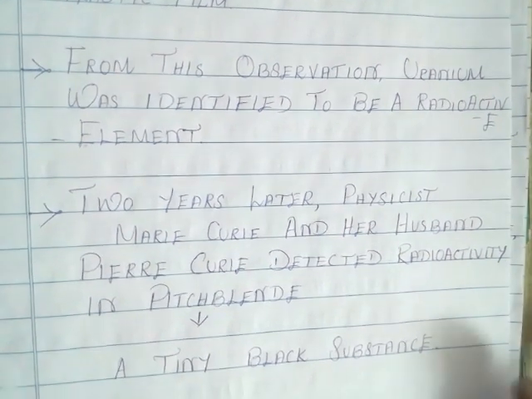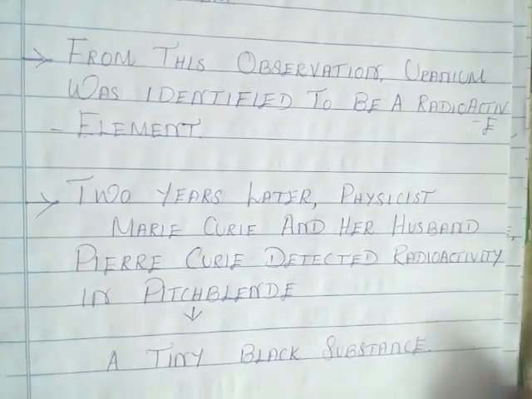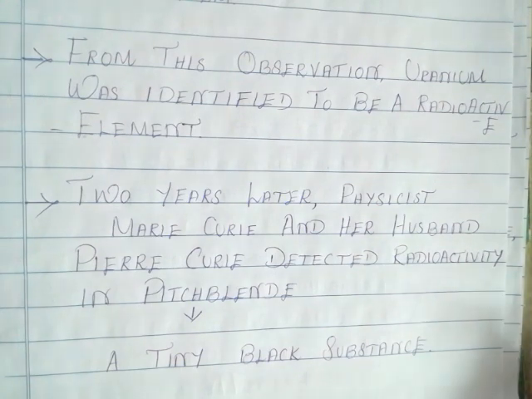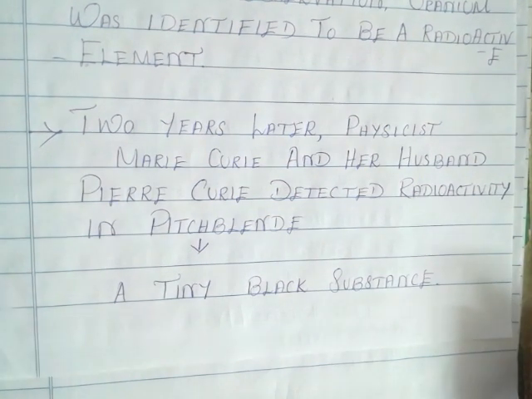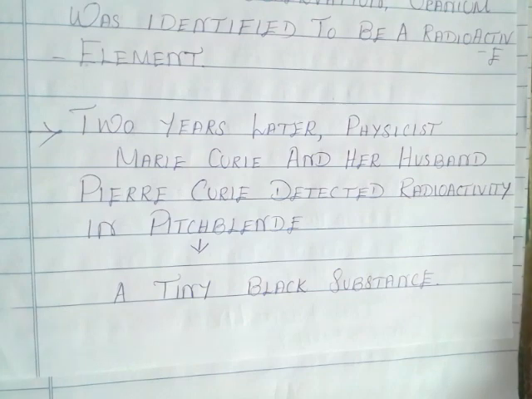Then 2 years later, physicist Marie Curie and her husband Pierre Curie detected radioactivity in pitchblende. That is a tiny black substance.